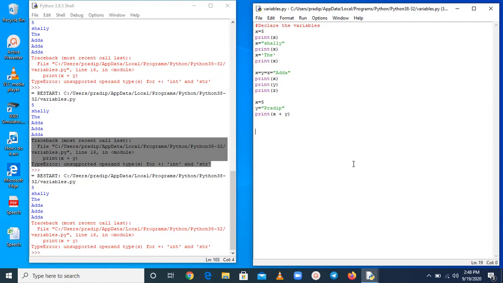So my friend, I hope you easily understand what I am trying to tell you about variables. I have also covered the theory portion as well as the practical portion.